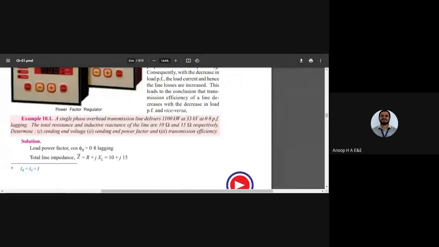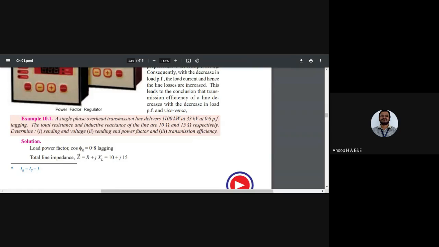Determine, first, the sending end voltage Vs. Second, the sending end power factor cos phi s. Third, the transmission line efficiency.